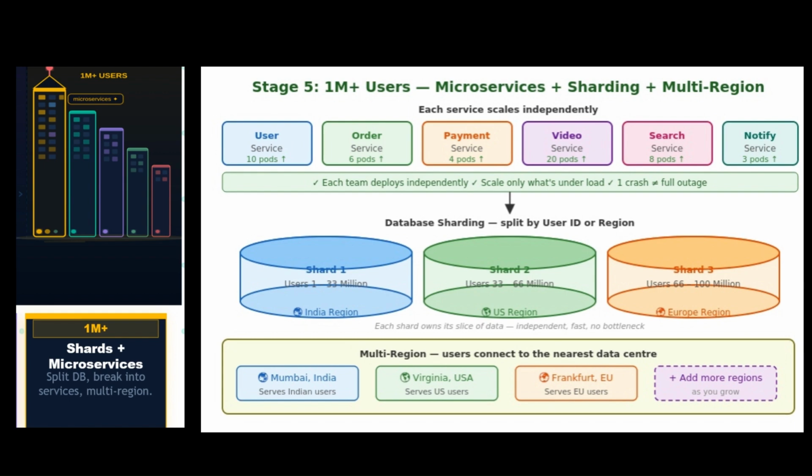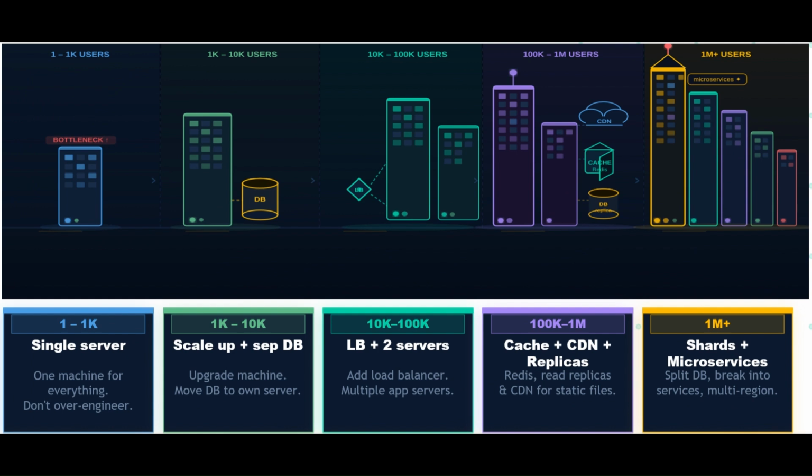No system was born at stage 5. Every great system earned it, one bottleneck at a time. And the most important lesson from this journey, scale what's actually broken. Don't build for 10 million users when you have 1000. That is premature optimization and it will slow you down.